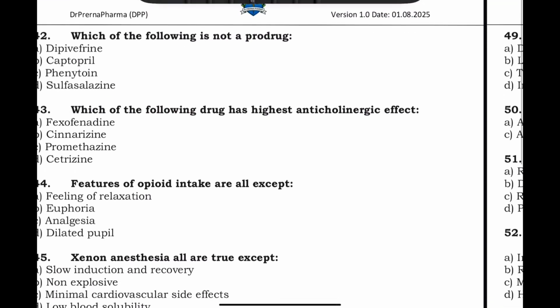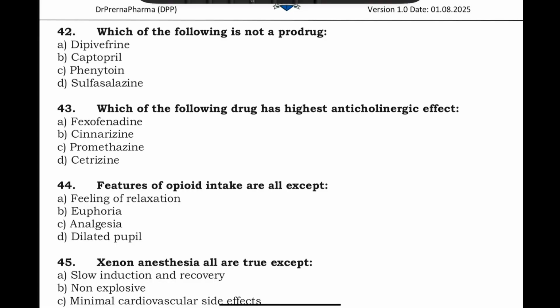Coming to next. Which of the following is not a prodrug? Now please see, not a prodrug is the word here. So which is a prodrug? Dipivefrin, captopril, phenytoin, sulfasalazine. So all these are prodrugs except phenytoin. Phenytoin is not a prodrug, right? So the right answer here is phenytoin.